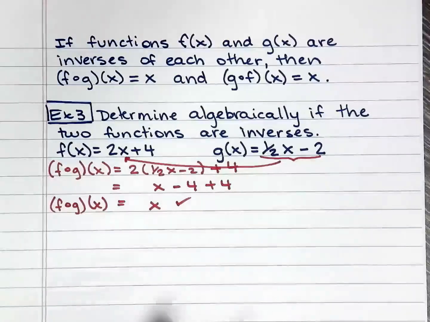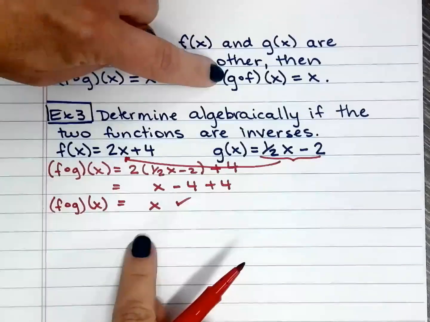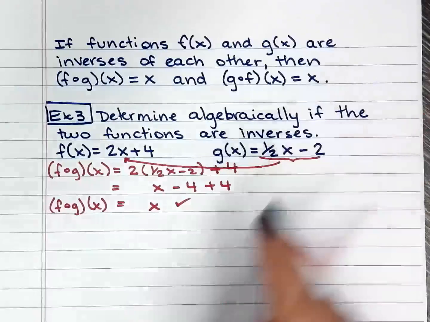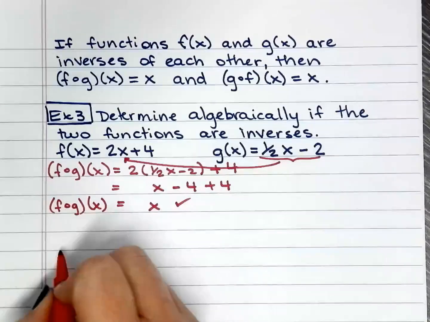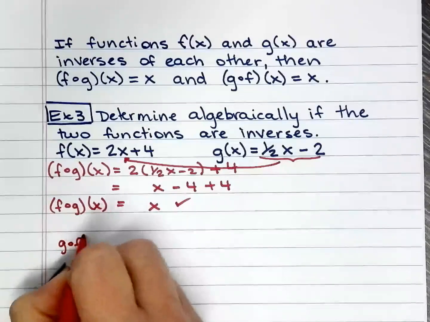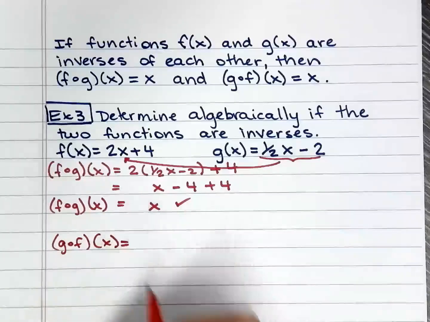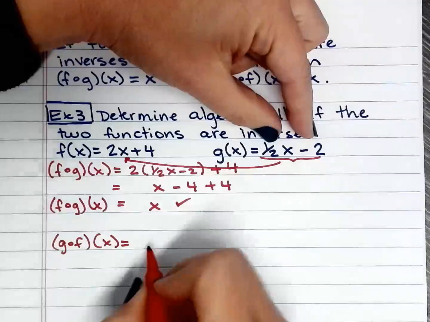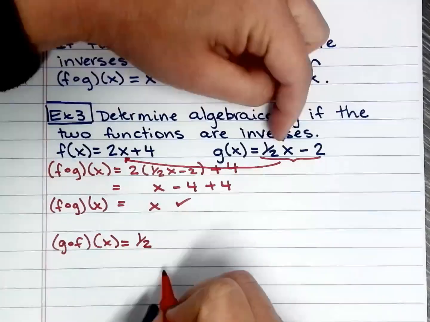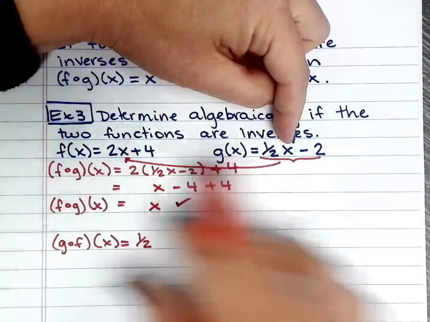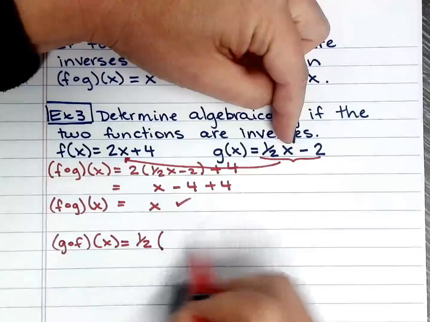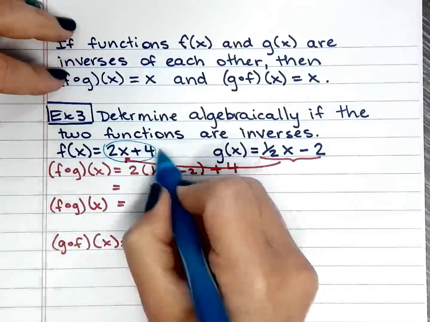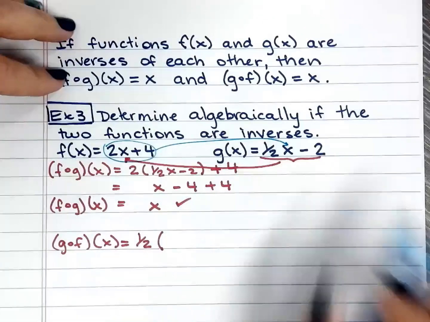Now I also need to verify if g composed f of x is also equal to x. So here we go, g composed f of x. Now I have to use the g of x function: 1 over 2, and I will use the f of x right there to replace x. So this time, I'll take this function right here and substitute it for this x.